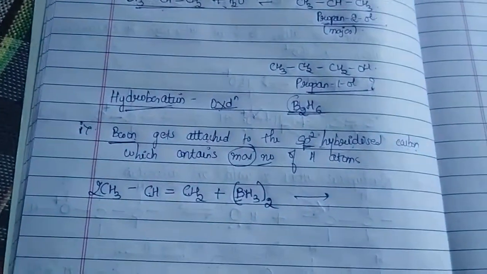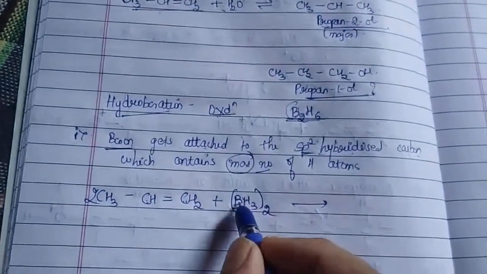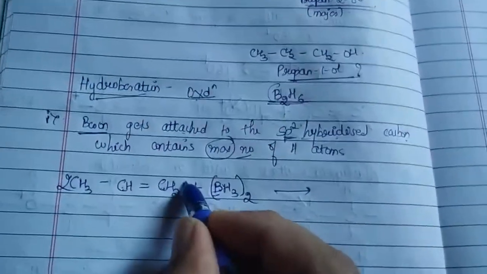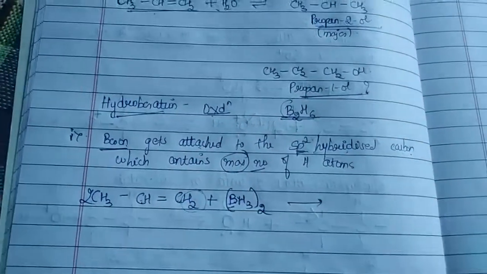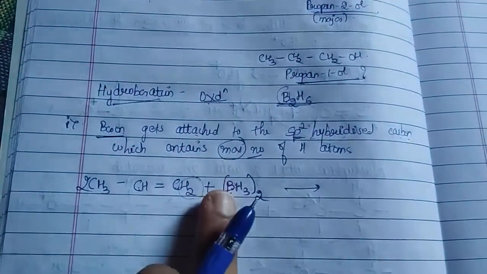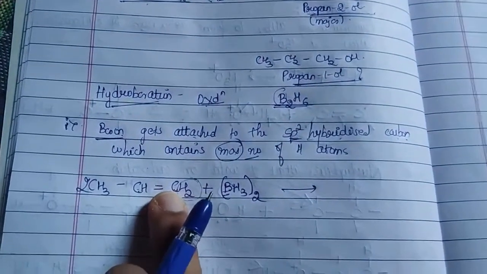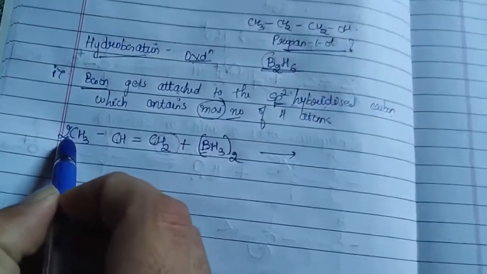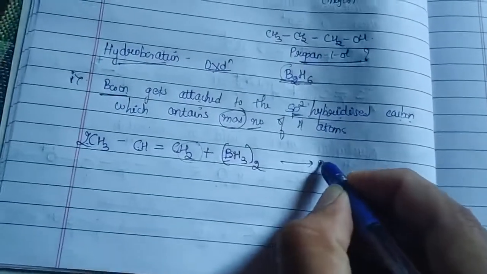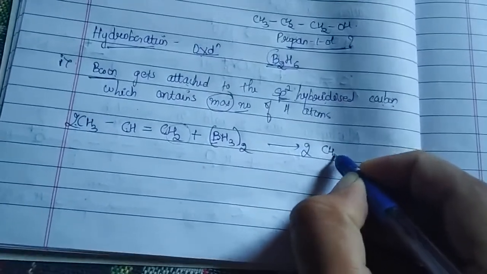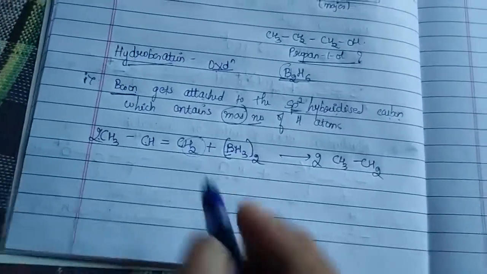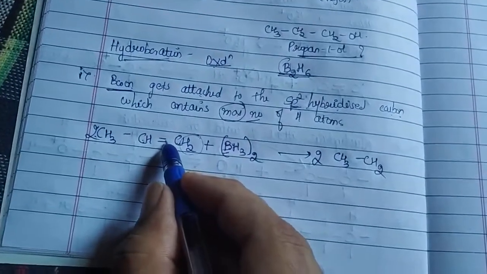So we have got our whole hint. This boron is going to attack the sp2 hybridized carbon atom which contains the maximum number of hydrogen atoms. So this B should come and attack this carbon. How can I write it? Since we are having 2 moles, just see over here: 2 times CH3, CH2. Okay, because this bond is breaking, it's an addition product.